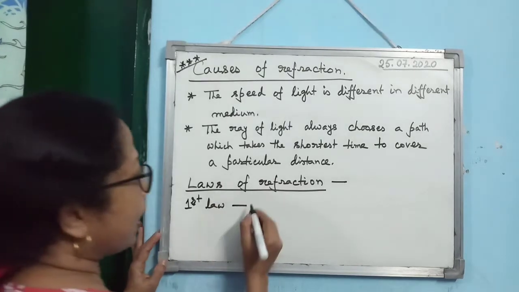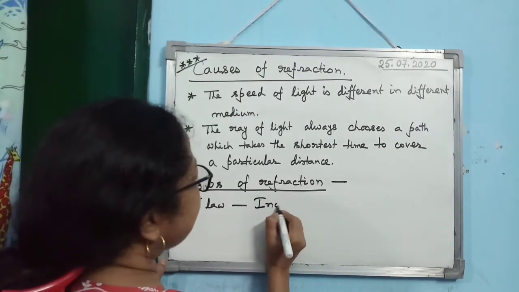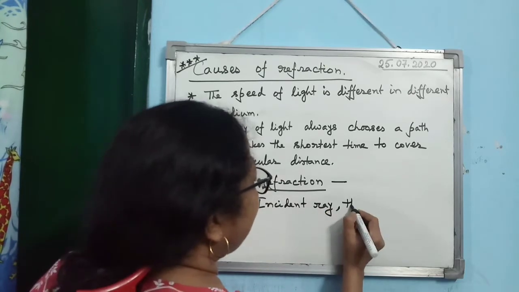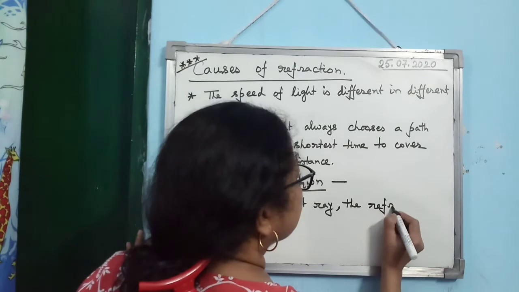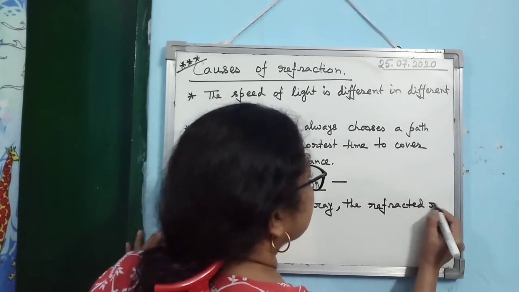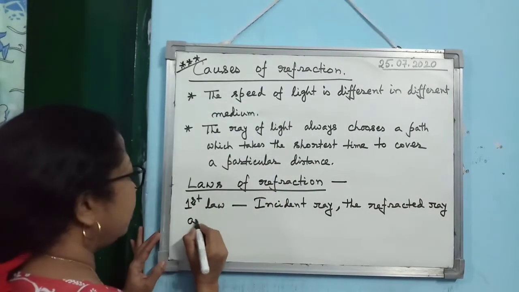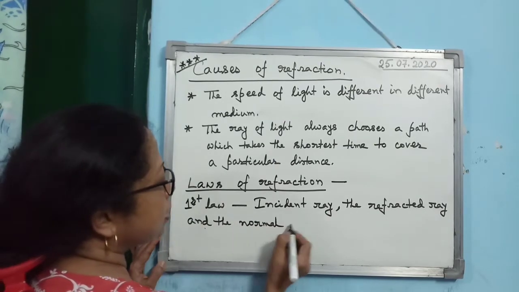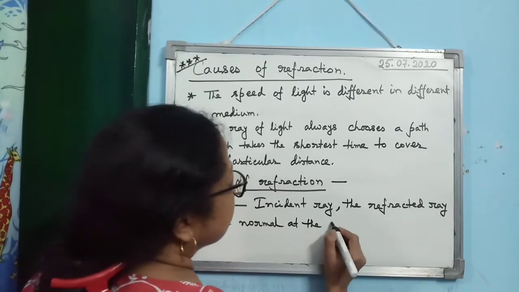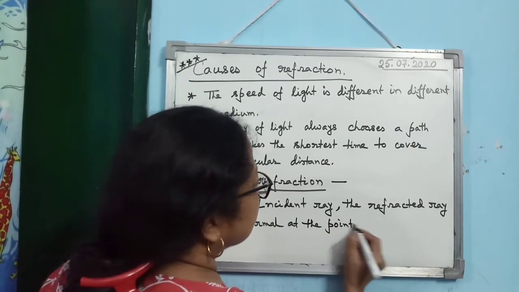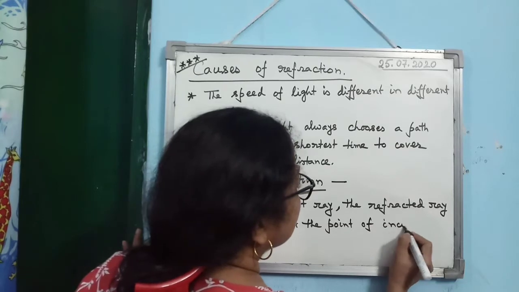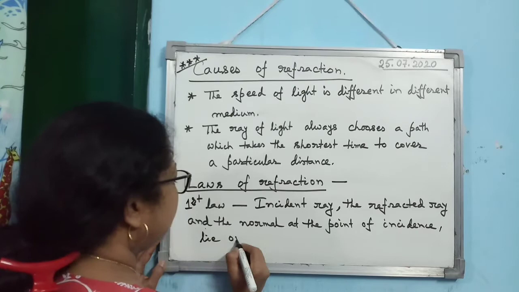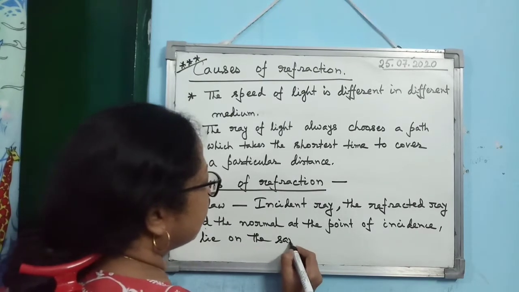The first law of refraction says that the incident ray, the refracted ray and the normal at the point of incidence lie on the same plane.